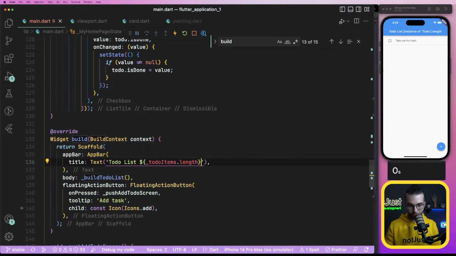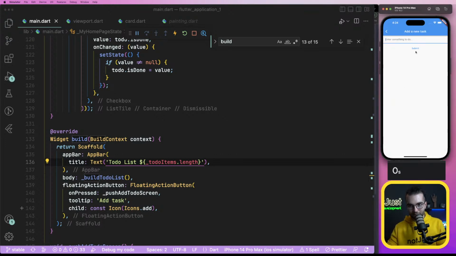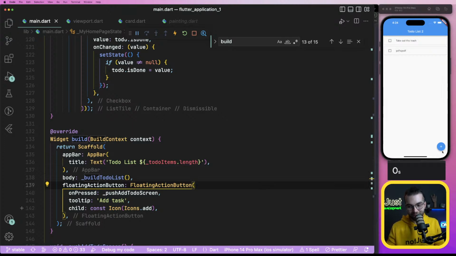Why are you displaying it like this? It's 1. Wait a second. 2. Yes. And actually, why I wanted to do this is to check if deleting an item from here will actually remove it from the state or only from the UI. So if I do it like this, yes, it removes it from the state.